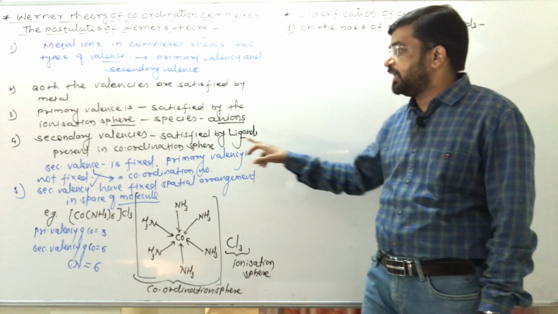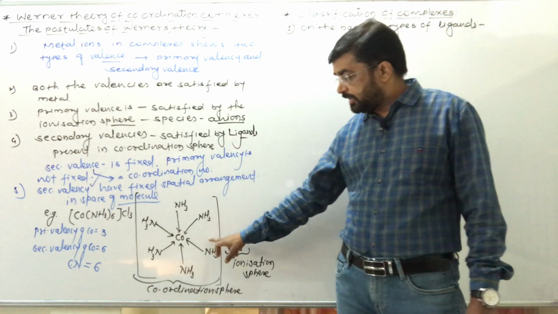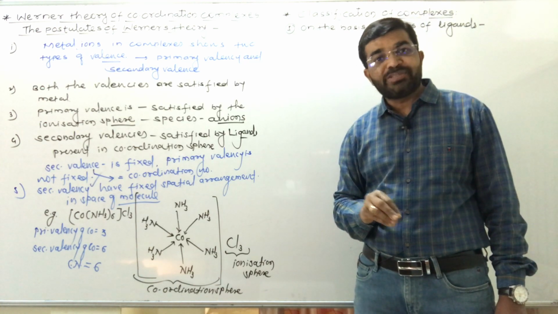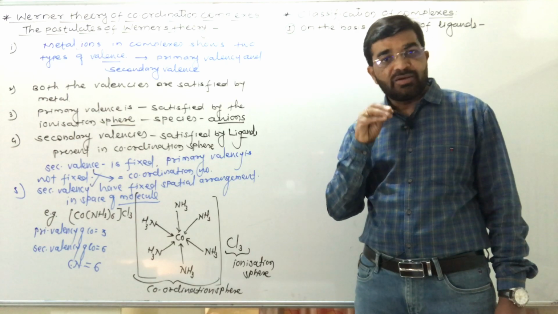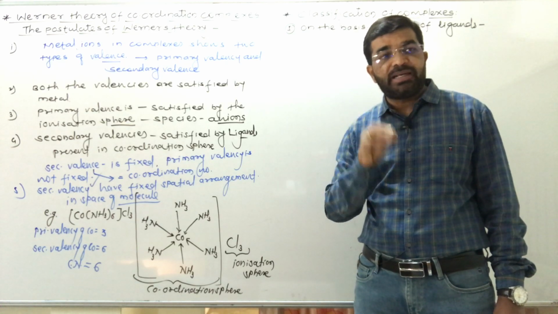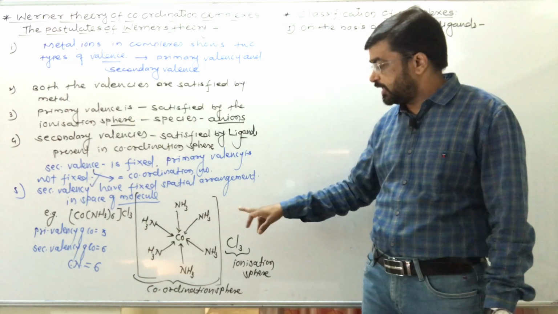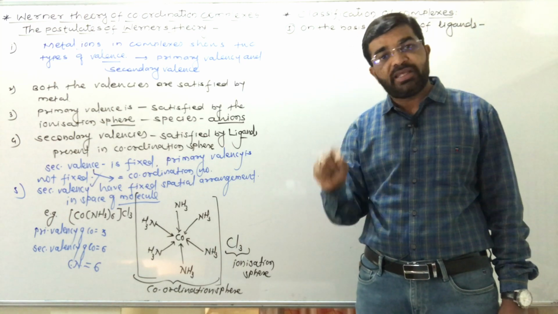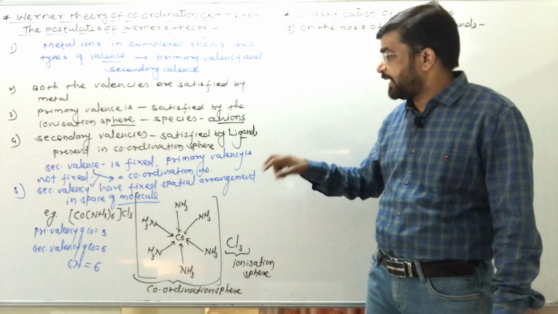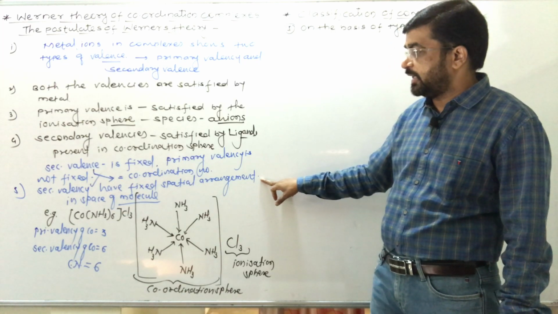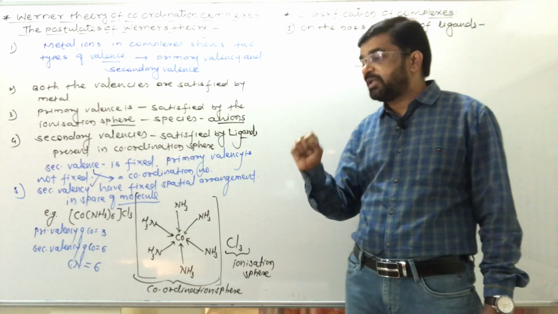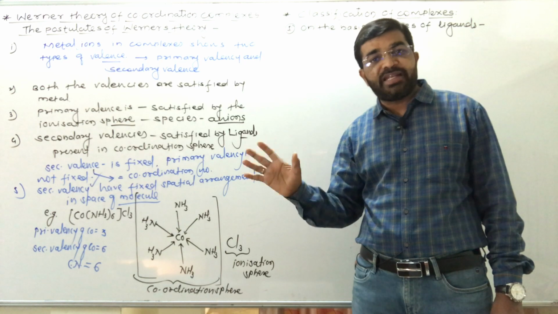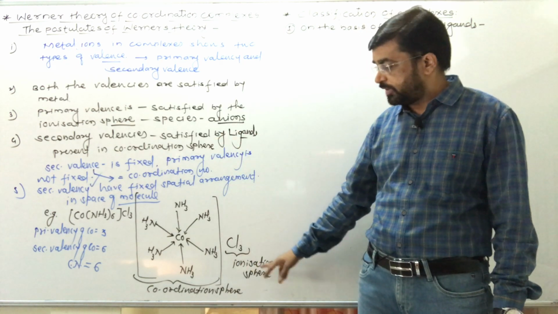Secondary valence is satisfied by ligands, the coordination pair. The secondary valence of that metal atom or ion is fixed, it is rigid, and is satisfied by ligands. There is a strong bond between the metal ion and the ligand, that is the coordination bond, and the primary valence is not fixed, it is variable, and is generally satisfied by anions. Secondary valence has a fixed spatial arrangement in the space of that molecule, that is, it gives a definite geometrical shape to that molecule or coordination complex.